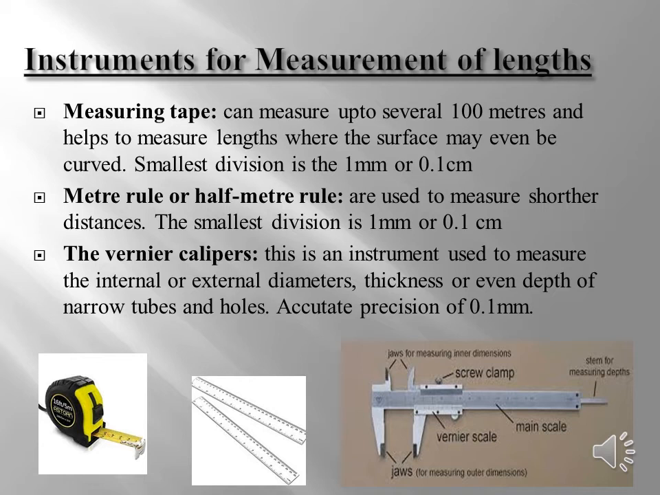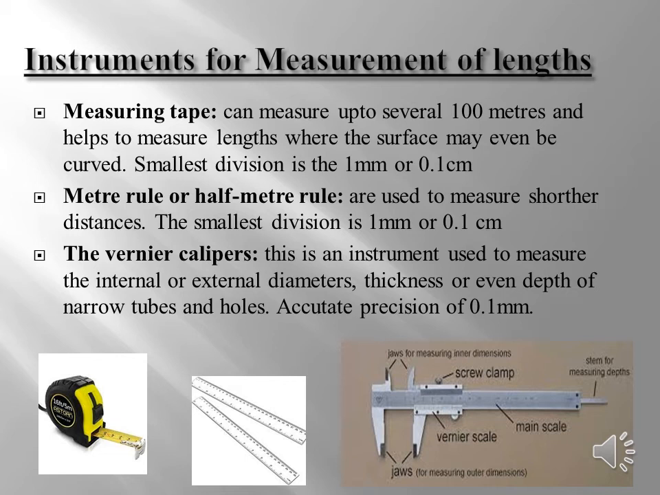Now coming up to a vernier caliper. Right now, coming up to a bit more complicated device used for measurements, that is a vernier caliper. As you can see, it has a screw clamp, a vernier scale, jaws, a main jaw and a small jaw, a main scale, and a stem for measuring depth as well. So basically with this instrument, we can measure internal or external diameters of anything, and we can also measure the depth, that is also the thickness of objects.